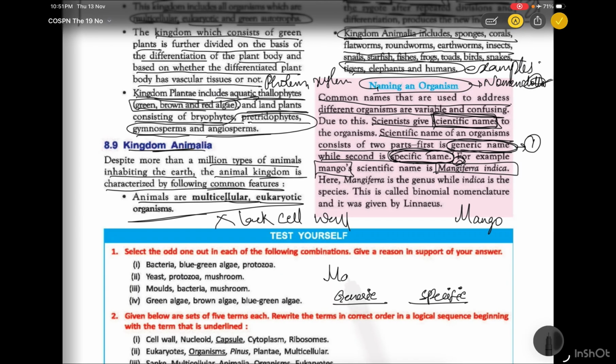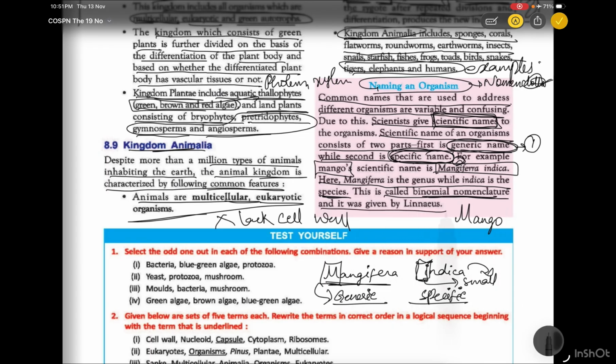While writing, the first letter of the generic name should be a capital letter, and the first letter of the specific name should be small. So Mangifera is the generic name and indica is the specific name. Here Mangifera is the genus while indica is the species. This is called binomial nomenclature and it was given by Linnaeus. Okay, so Linnaeus is the scientist who proposed this nomenclature.